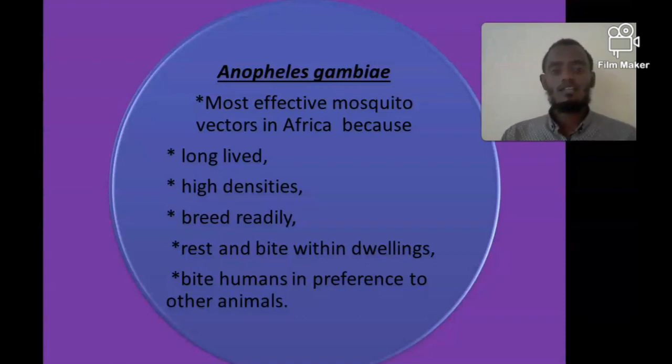There are more than 400 Anopheles mosquito types. From these, around 100 Anopheles mosquito types can transmit malaria, but only 44 types can effectively transmit Plasmodium from an infected individual to a healthy individual. But in Africa, the Anopheles gambiae complex is the most effective mosquito vector, because the mosquito is long-lived, high density, breeds easily, bites in and around the house, and bites humans rather than animals. So the Anopheles gambiae complex is the most effective mosquito vector in Africa.